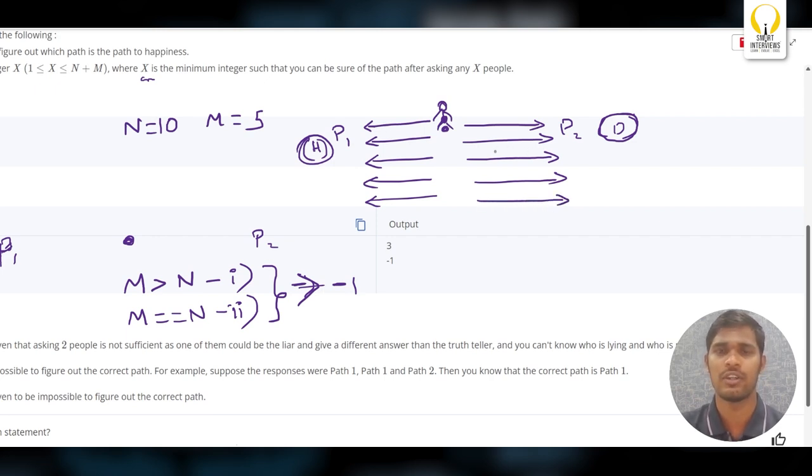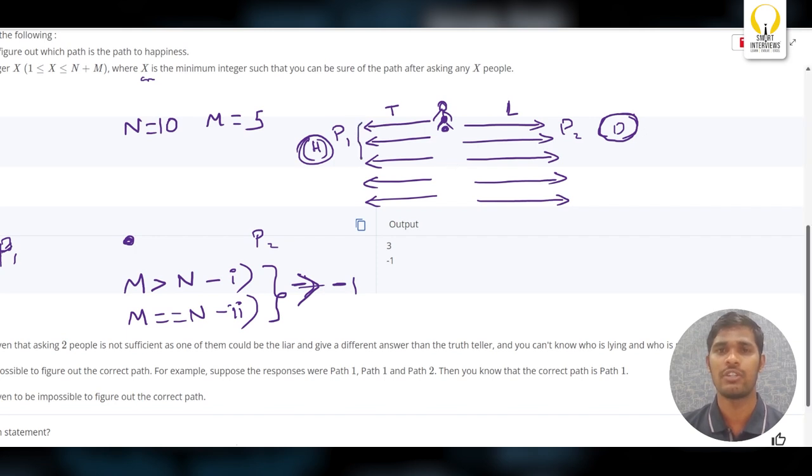If you observe carefully here, until you ask 10 people, you don't know which path will go to the happiness. Now, 5 are lying and 5 are telling truth. So now, can you tell which will lead to the happiness?